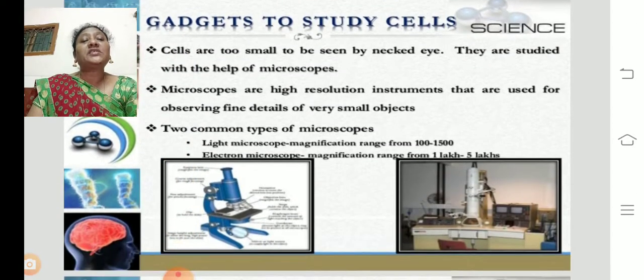So how can we study the cell? Gadgets to study the cell. Cells are too small to be seen by the naked eye, so they are studied with the help of a microscope. They are very small and not visible to the naked eye, so they have to be seen with the help of a microscope.